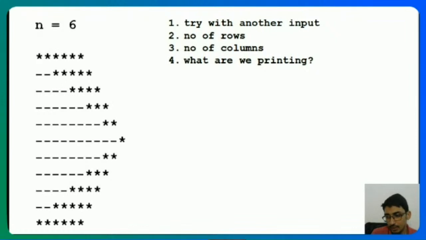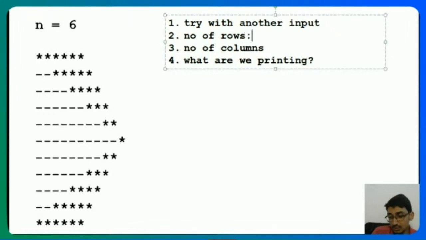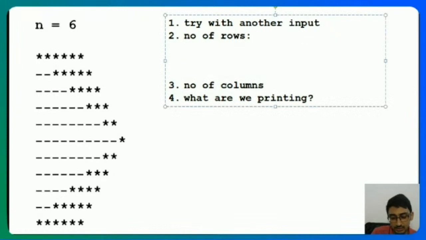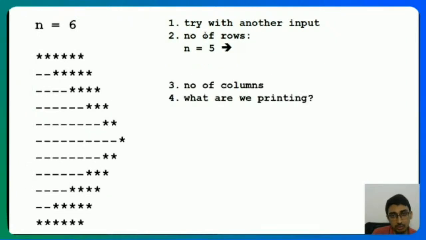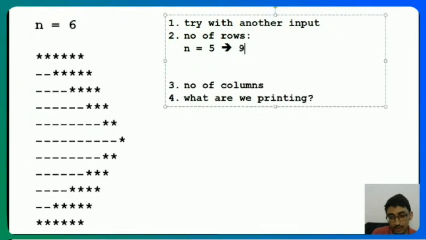Okay. So the reason I strongly advise this is that you get a feel for the pattern. So I tried with another input. Now, how many rows are there? For n is equal to 5, how many rows did we have? And for n is equal to 6, how many rows did we have? For n is equal to 5, I had 1, 2, 3, 4, 5, 6, 7, 8, 9. I had 9 rows. And for n is equal to 6, I had 11 rows.